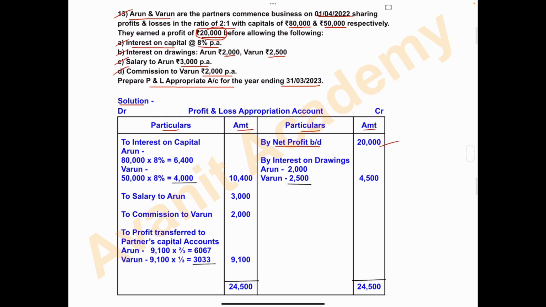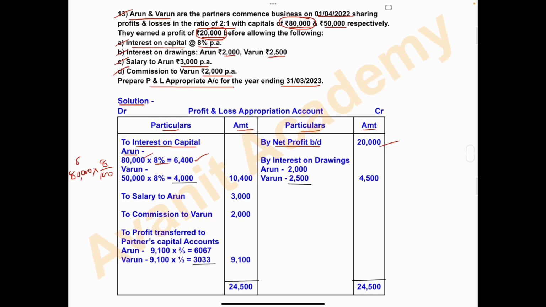First point is interest on capital. That is 8% per annum. Debit side, right? To interest on capital. Arun's capital amount is 80,000. In the problem, they have clearly given the capital amount. Arun 80,000. Interest on capital at 8%: 80,000 into 8 divided by 100. Interest on capital amount is 6,400.